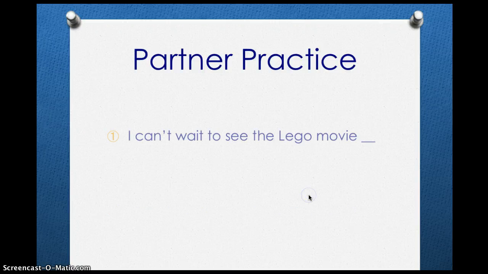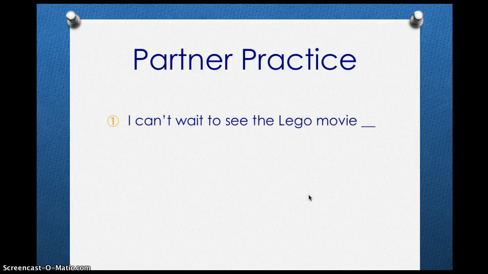Here's your first sentence. I can't wait to see the Lego movie. What do you think goes at the end? Good job! An exclamation mark. Many of you thought that it was the period, except in the sentence, the phrase can't wait is showing excitement, which means that we use an exclamation mark.